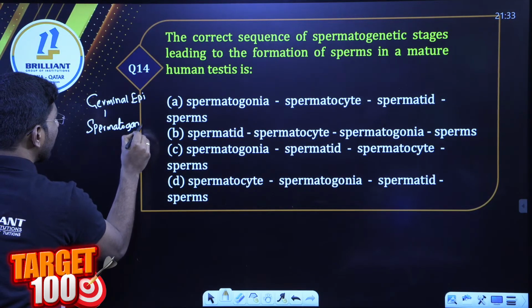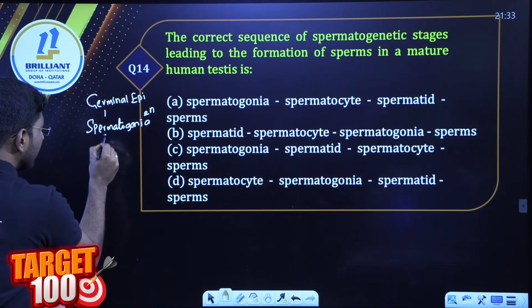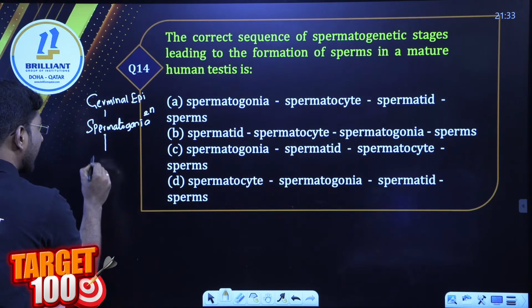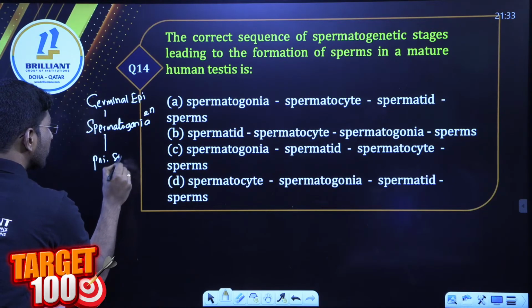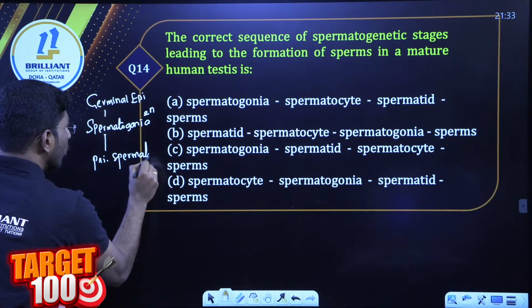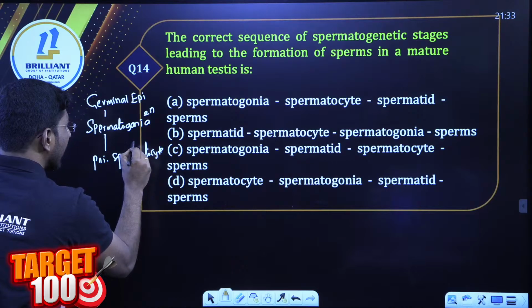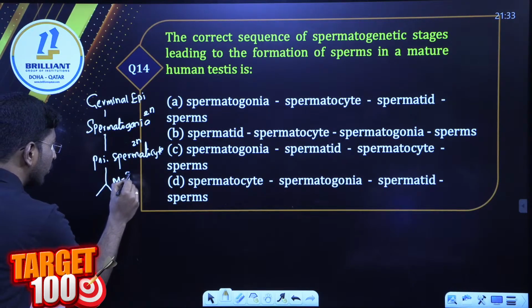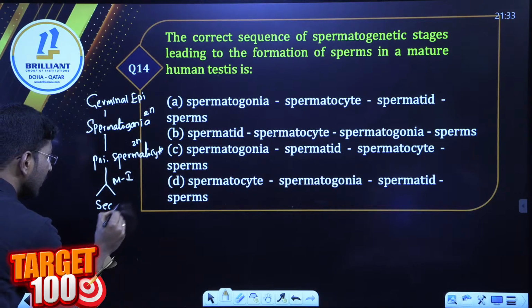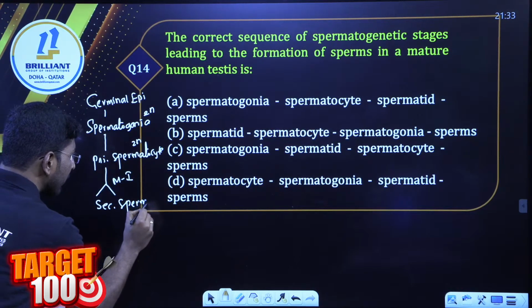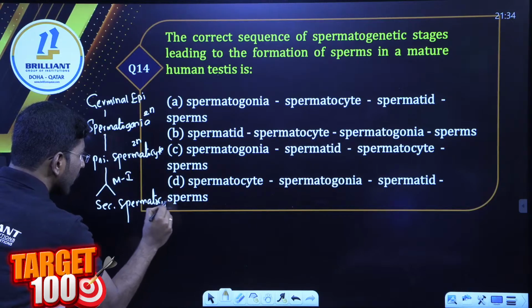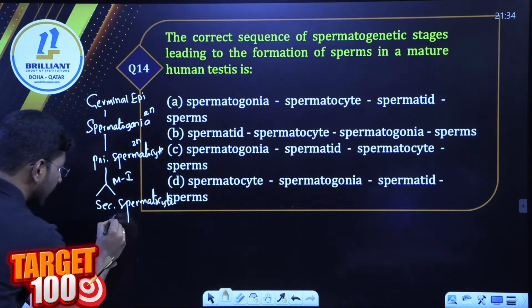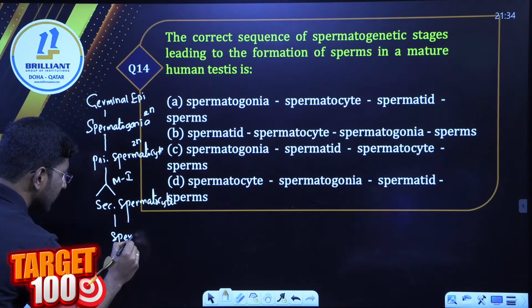Spermatogonia, diploid. After spermatogonia multiplication, we can write primary spermatocyte. I make it clear again, it is diploid. It undergoes meiosis 1 to give secondary spermatocytes. Now the secondary spermatocyte will give spermatids.